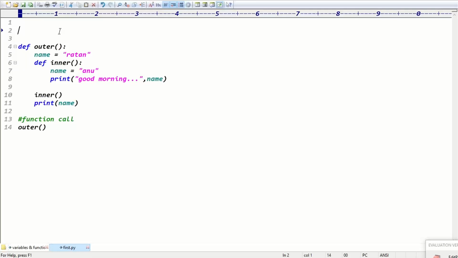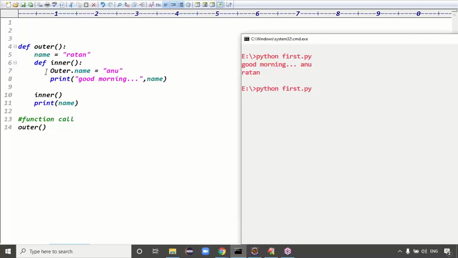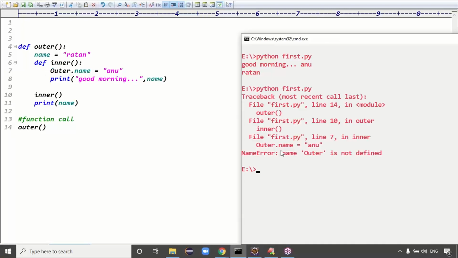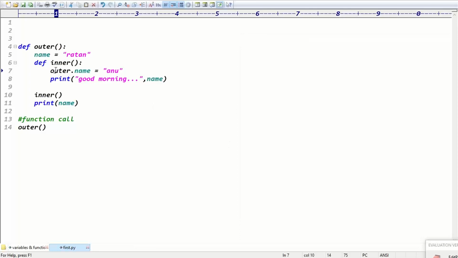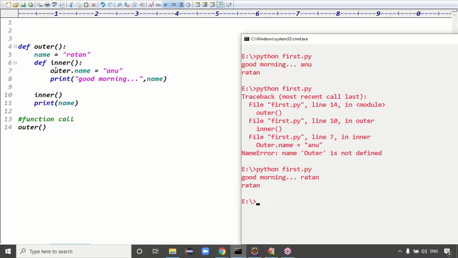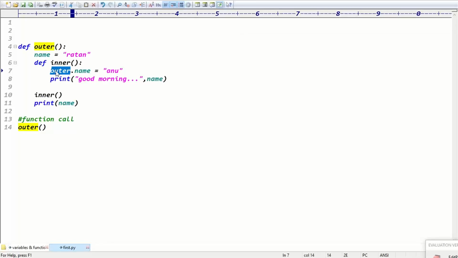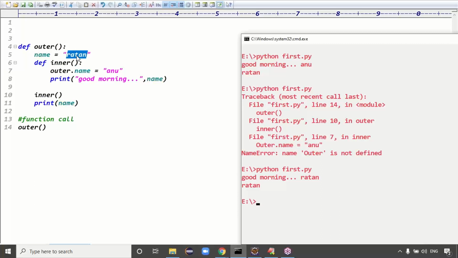Call the function name, then that variable name. Here I want to change this variable, so we have to call outer dot name. Will outer dot name work? No, it says outer is not defined. Exactly. We can call using which variable name? Outer dot name, right? If we write outer dot name, then what happened here?